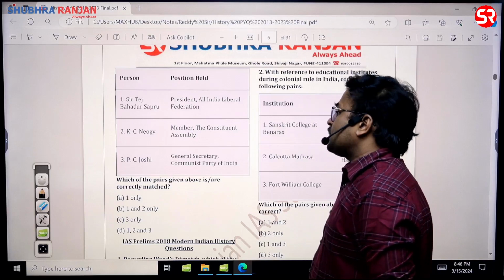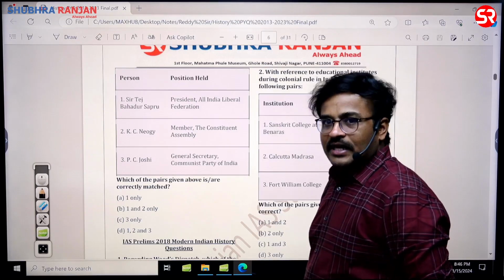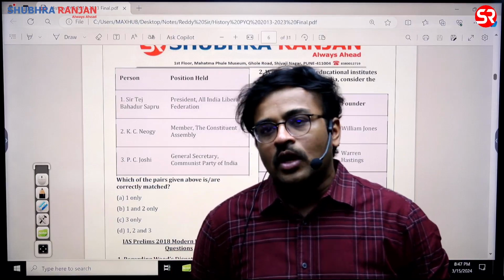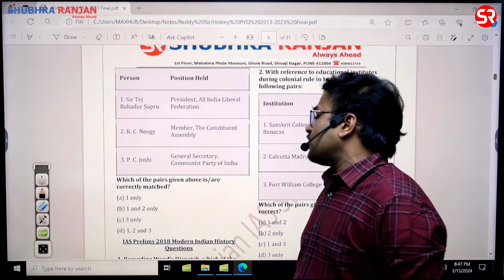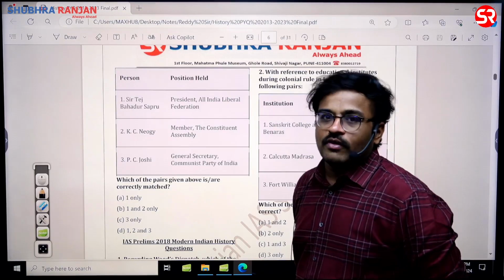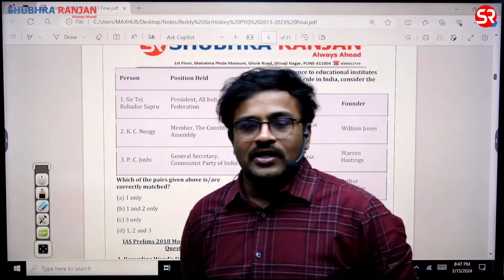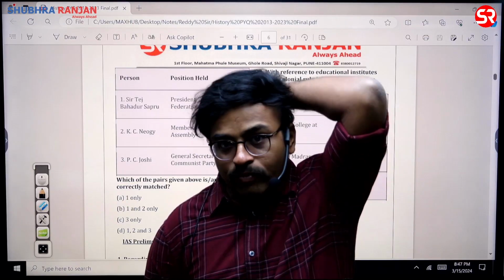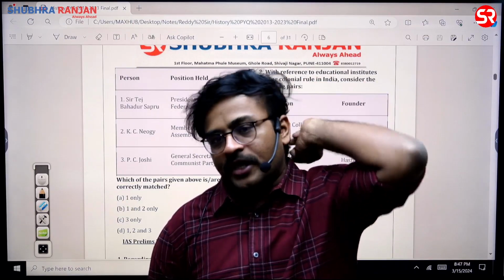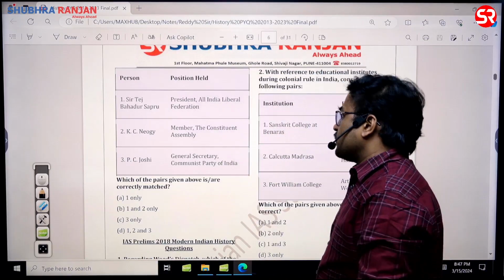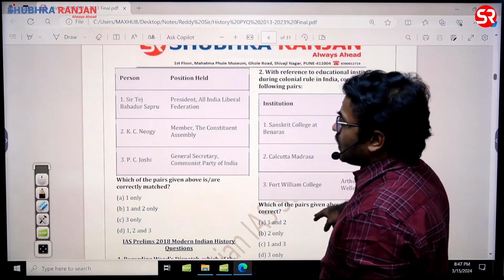KC Niyogi is a member of the Constituent Assembly. That is a correct statement. He is also the chairman of the First Finance Commission of India, sir. Then the third one, PC Joshi. He is the General Secretary of the Communist Party of India. All three statements are correct, sir. PC Joshi is in fact one of the prominent communists of post-independent India. Even in pre-independent India, he is a very important member. So 1, 2 and 3 is the answer for this question.